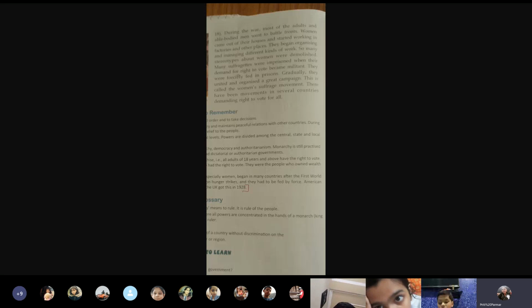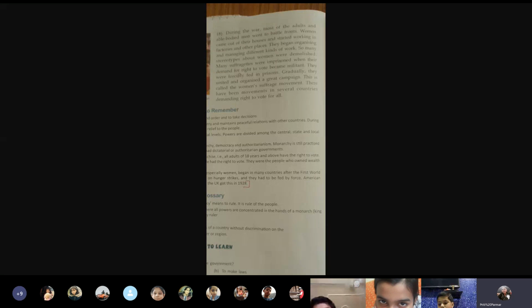And finally, later on, every country had to follow the women's suffrage movement. That means the women had also the equal right to cast their vote and elect the representatives. With this, we finish the chapter.